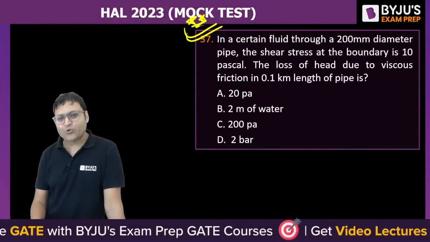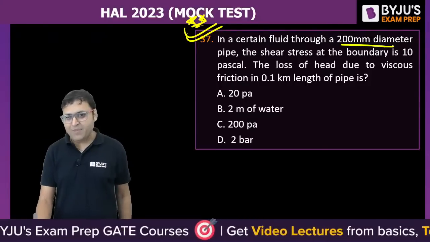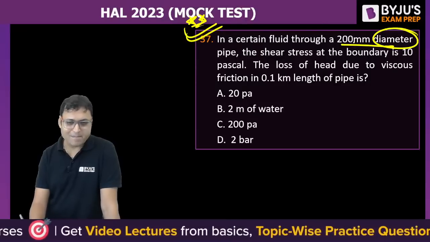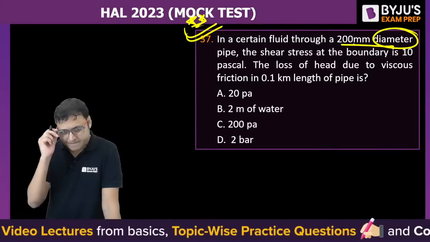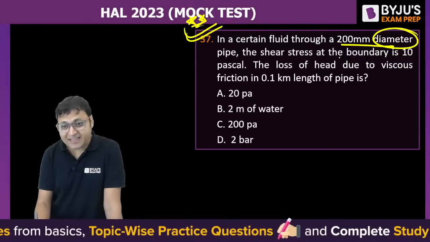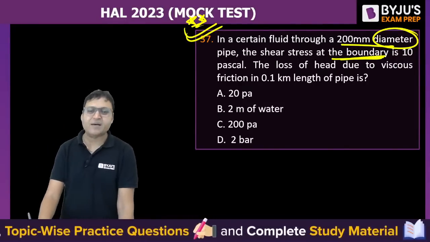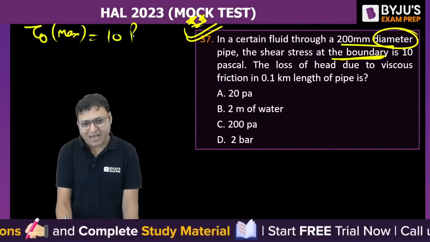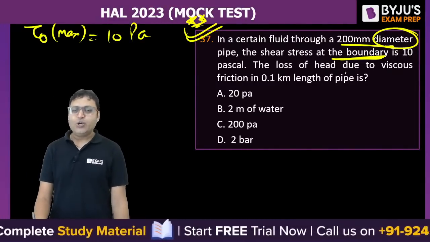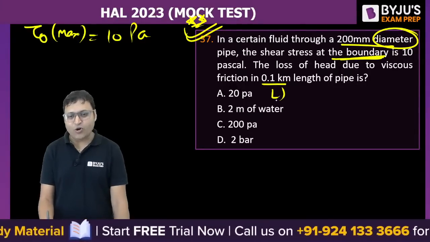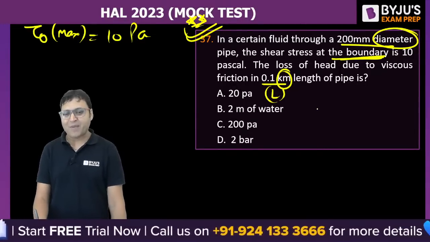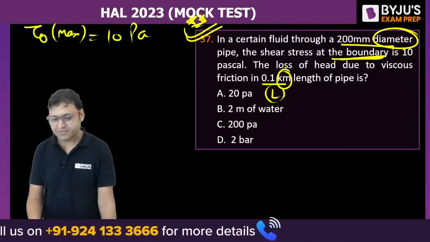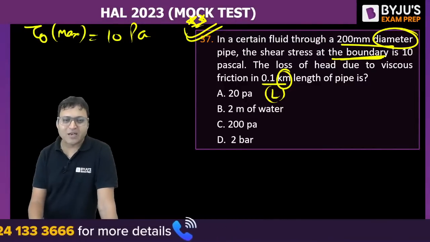In a certain fluid flowing through a 200 mm diameter pipe, the diameter, it is the diameter. Do not take it as radius in a hurry. The shear stress at the boundary. What is the meaning of shear stress at the boundary? Shear stress at the boundary is the maximum shear stress, which is 10 Pascal. The loss of head due to viscous friction in 0.1 kilometer length of the pipe is, so many things are there where students can commit mistakes. Yes, every one of you, what will be the answer?